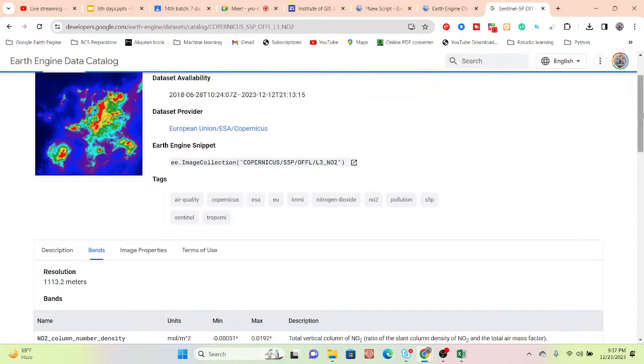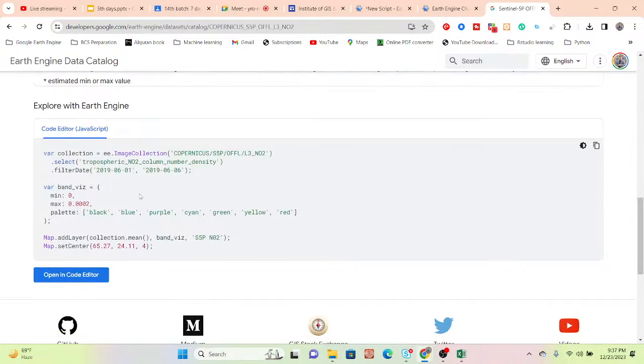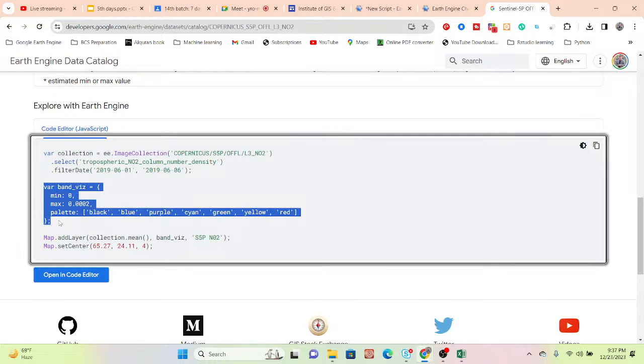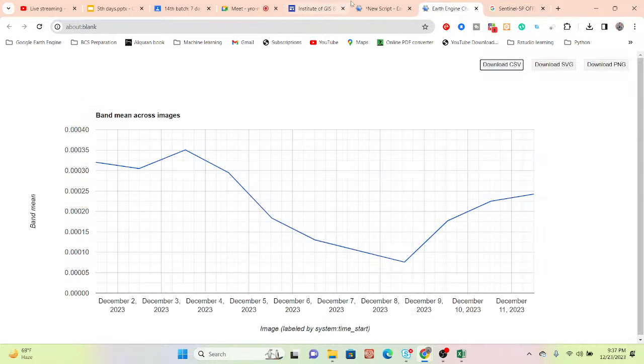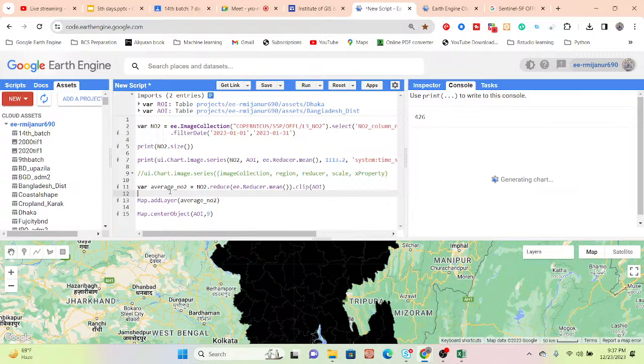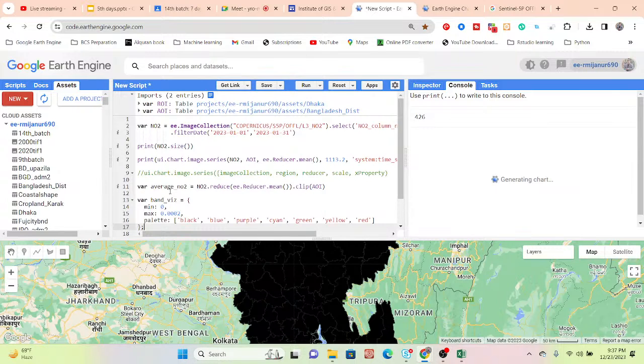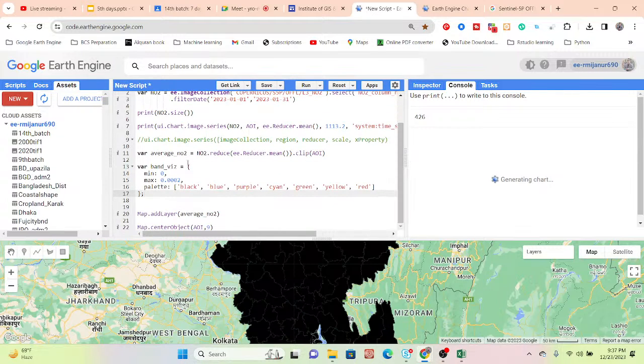I want to add the color. They already have some default colors here. Simply copy and then paste. Now here you can see they make a dictionary. In this dictionary they include the minimum value, which starts from 0 mole per meter square, and a maximum of 0.002 mole per meter square. Then they also put the colors. Black shows the low value, red shows the high value of density. Simply copy.